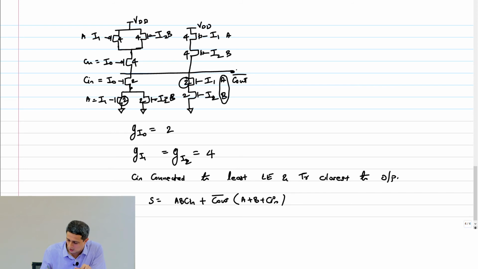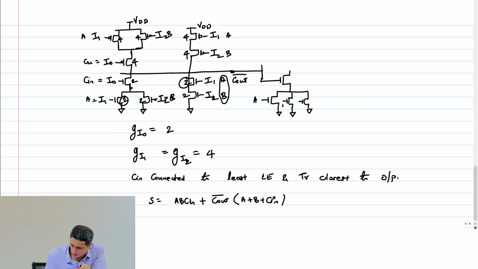Correct? So all I have to do is take this circuit, and now again remember, on the sum I can do mirroring. Mirroring is still possible. So therefore I am simply going to generate this circuit like this. Right, so this is A, B, C in.